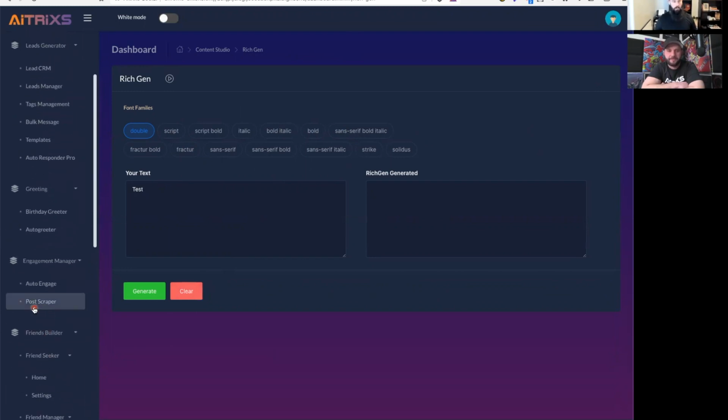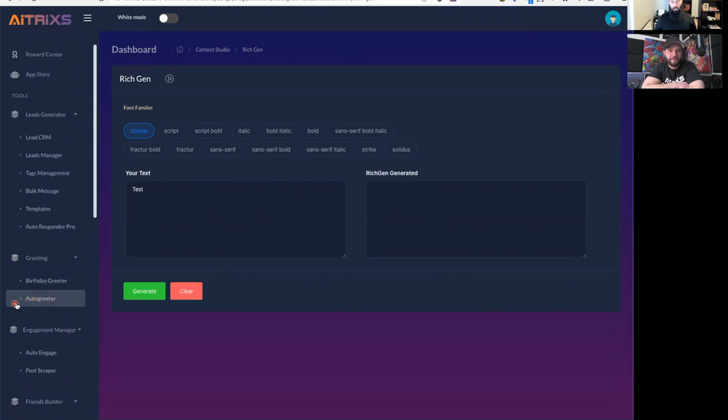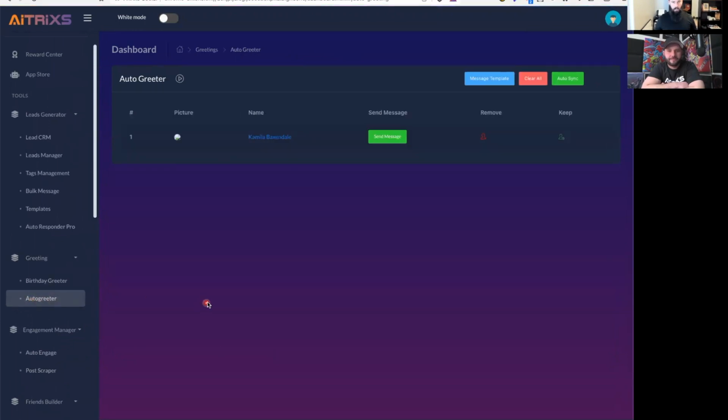Yeah. So there's the auto greeter. This is a way to automatically greet new friends. So if you have a brand new friend, I think it's like a 2-week window. All friends that were added in the last 2 weeks come in here. It's not based on our tool. Facebook has a category of what's considered a new friend, and I think it's 14 days. And so any of those new friends that Facebook categorizes in the last 14 days will come here. And from there, you can create a message template and send them a message automatically to just welcome them.